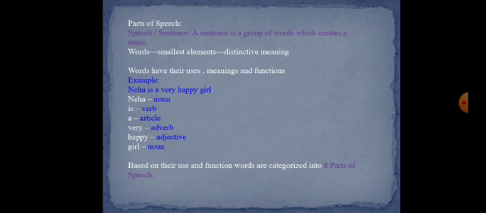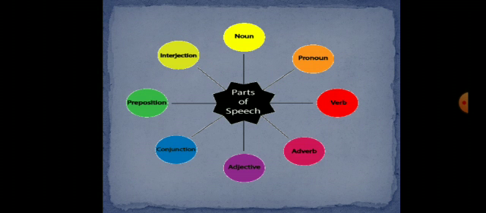are categorized into 8 parts of speech. There are 8 parts of speech, and they are noun, pronoun, verb, adverb, adjective, conjunction, preposition, and interjection.